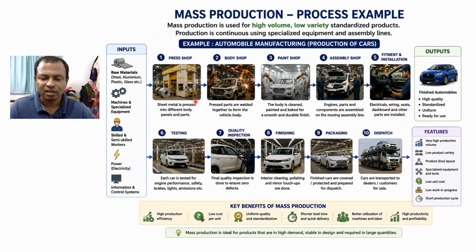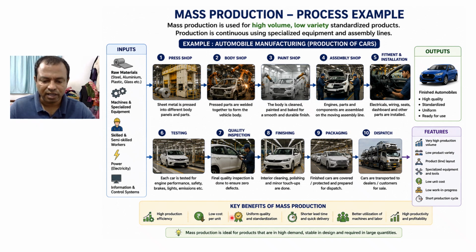So here product layout is used. That means from starting to end, usually in a line, machines are arranged. About product layout we will study in detail in another class.